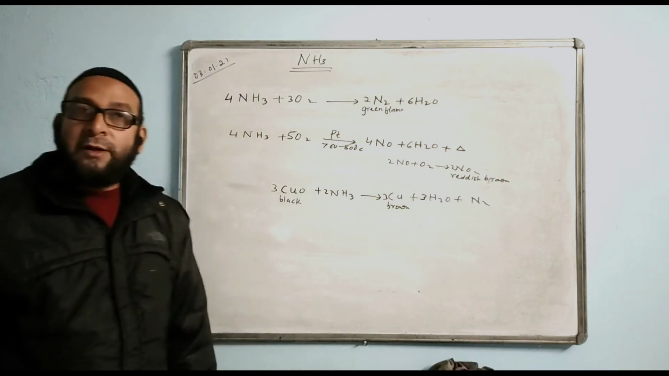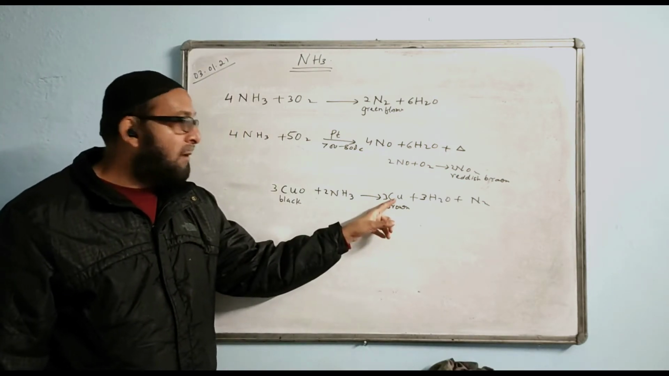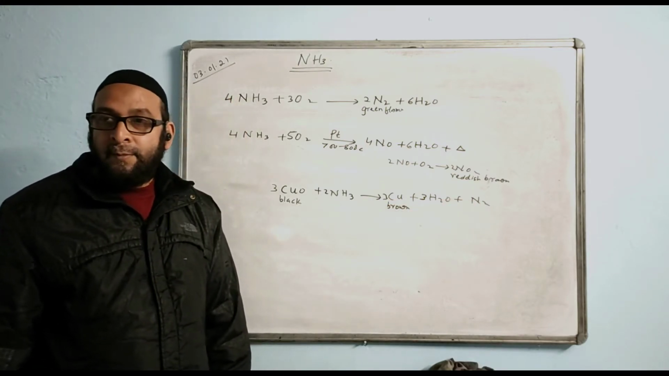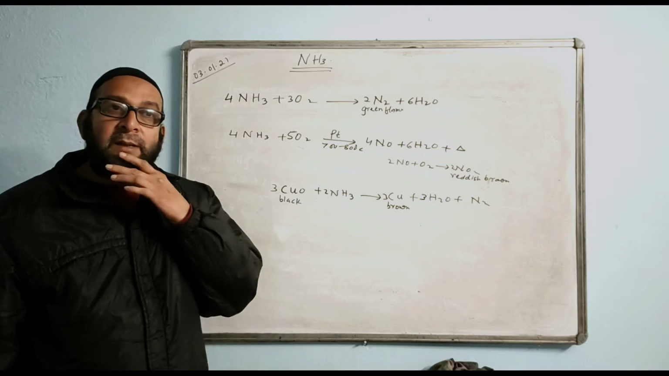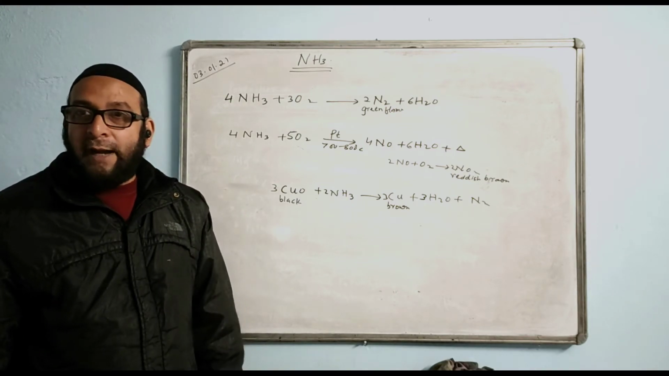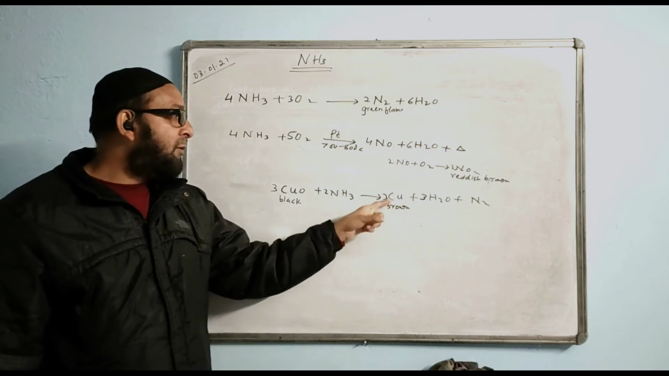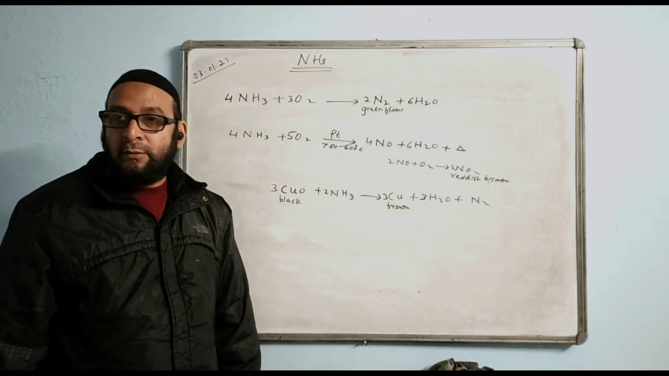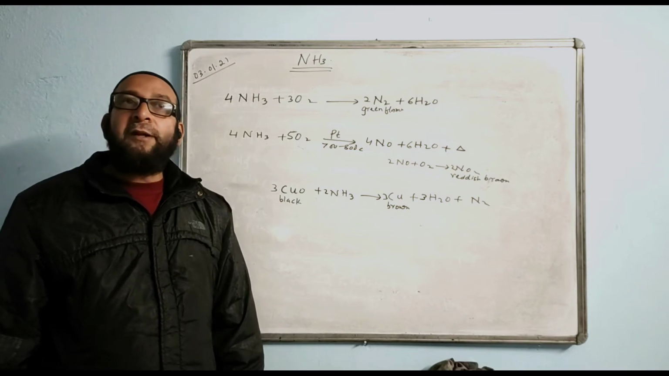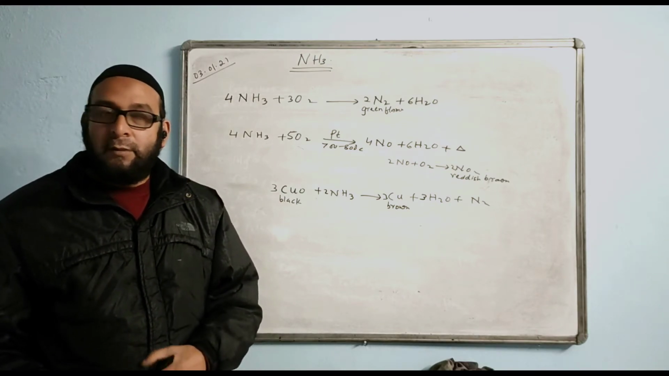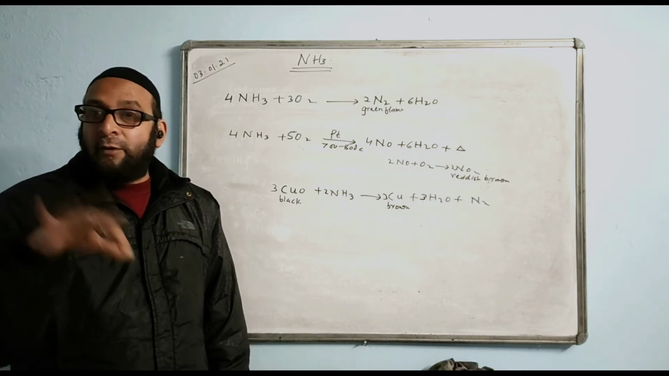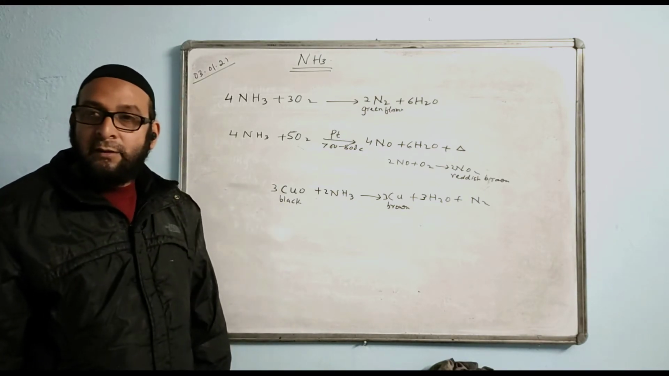So in the reaction, what is the reduced product? Copper. And what is the oxidized product? N2. The question may also come like this: identify the reduced product and oxidized product. Reduced product is copper and oxidized product is nitrogen. Or write a reaction in which ammonia is oxidized by a metal oxide, black metal oxide. We will write this reaction, black metal oxide.